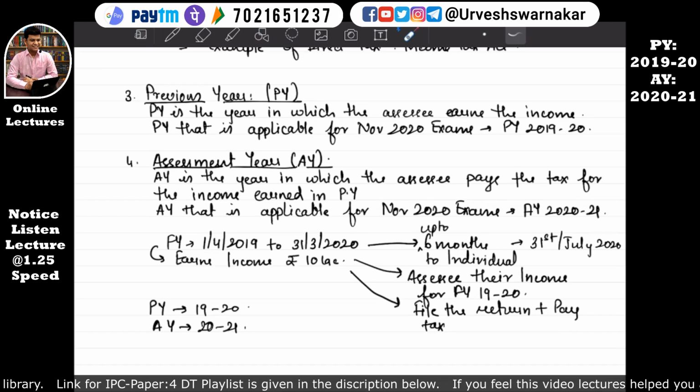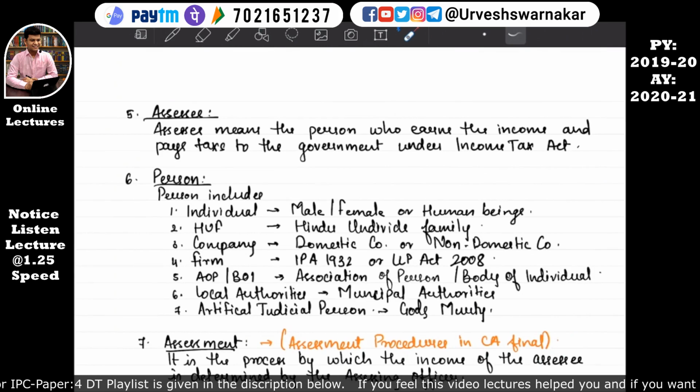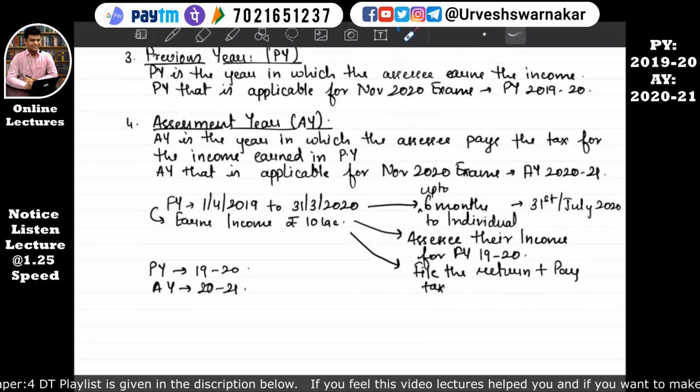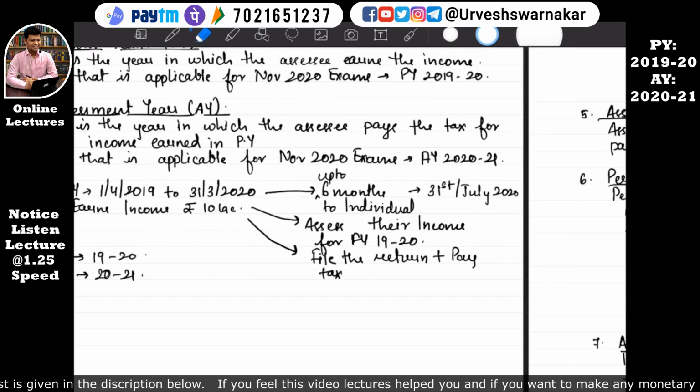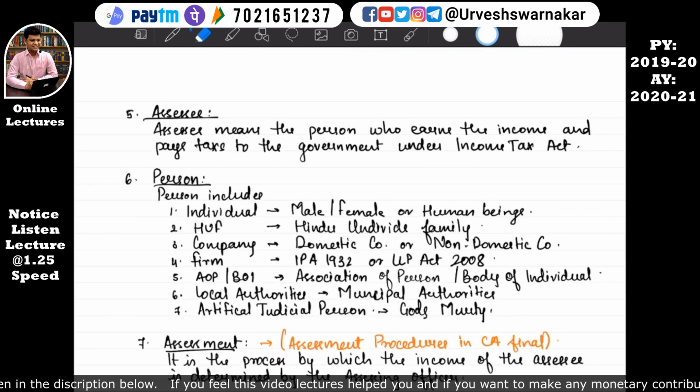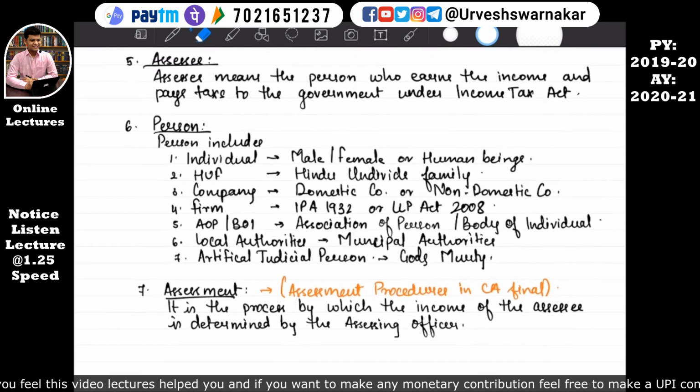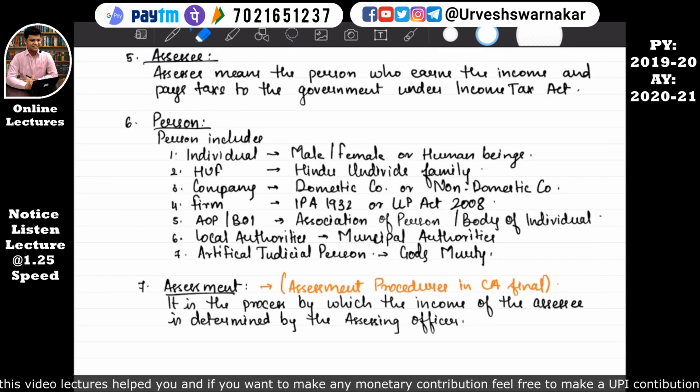So we have understood what previous year means and what assessment year means. We have also understood what assessee means. I have written assessee here. I have already told you, I am just going in the flow. Assessee means the person who earns the income and pays the taxes to the government under the Income Tax Act. And assessee means a person. Person means what? Person includes individual, HUF, company, firm, AOP, BOI, local authority, artificial judicial person.